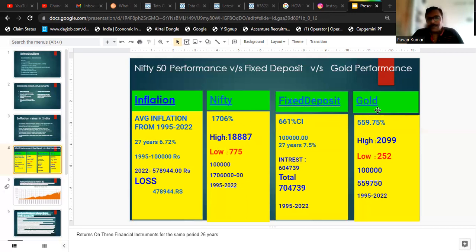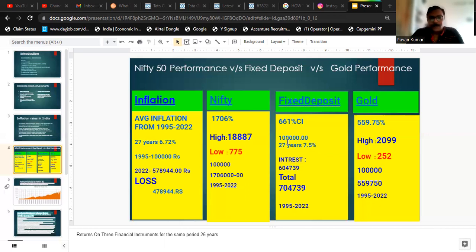Now there are three solutions which I'm showing here. I will come to the Nifty later. First I'll talk about the easiest part, which everybody can understand, fixed deposit. Suppose you have invested, it is simple. I don't want to get into more details. I've taken the average interest rate over 27 years, which is 7.5%. I don't want to complicate this because everybody knows it.